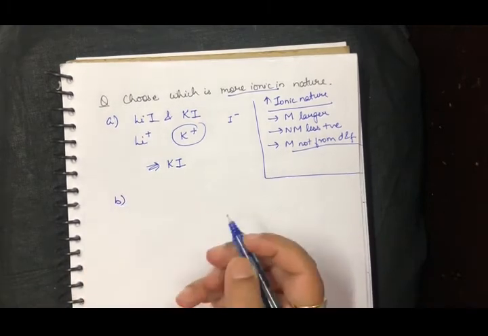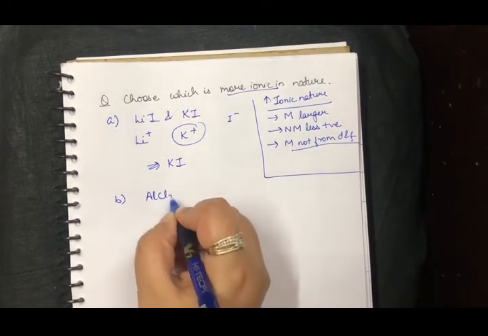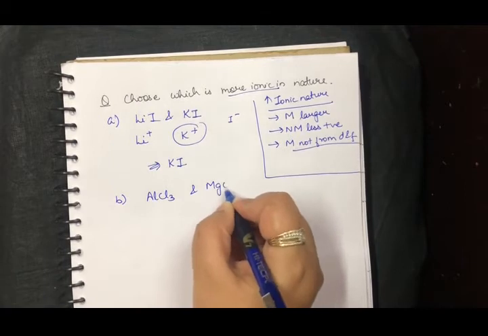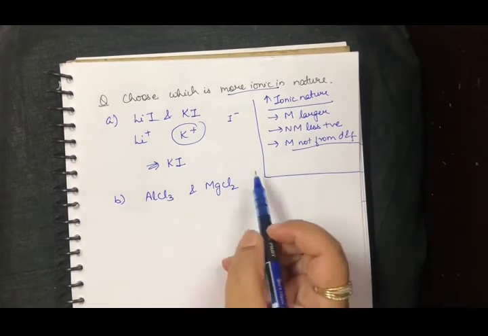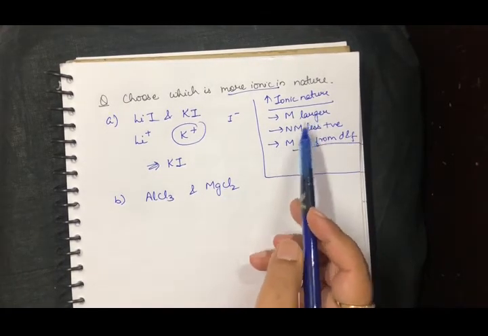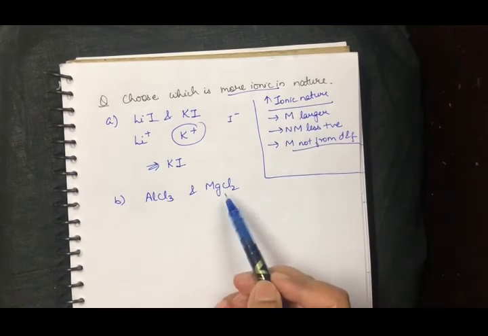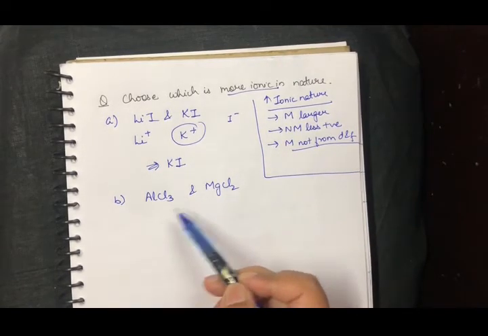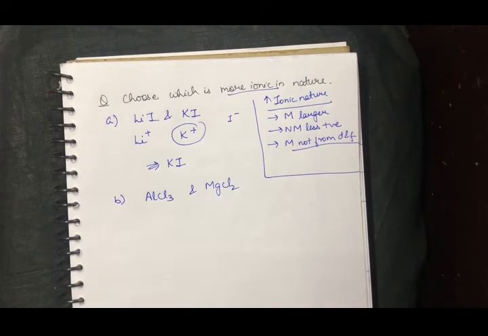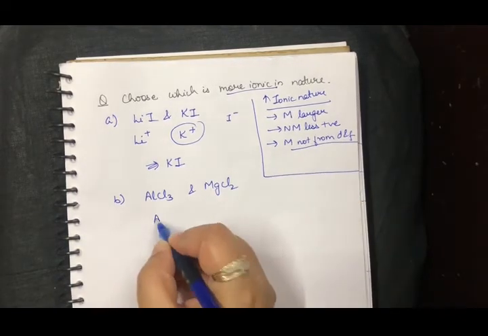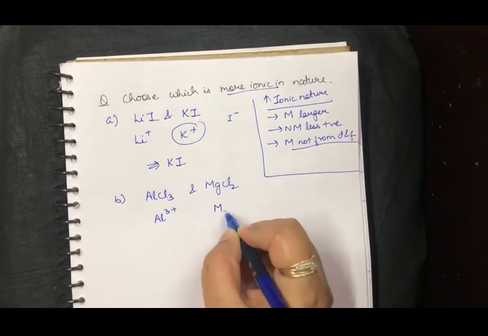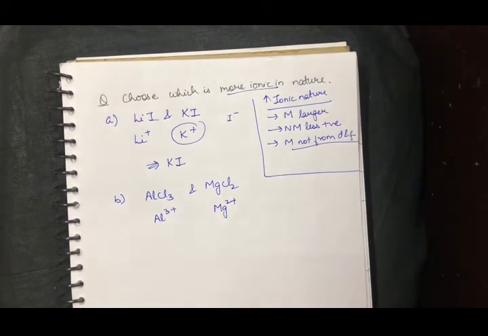Similarly, if the next question be AlCl3 and magnesium chloride. Now again, I have to see the metal if it is larger. My non-metal again is same. So I'm not going to consider that, because in both of them the chlorine is present as Cl minus. Now if I talk about metal, here it is Al3 plus, here it is Mg2 plus, right? So now Al3 plus and Mg2 plus, non-metal, it is going to be the same for both of them. Metal, is it from the D and F? No, they both are not from D and F.